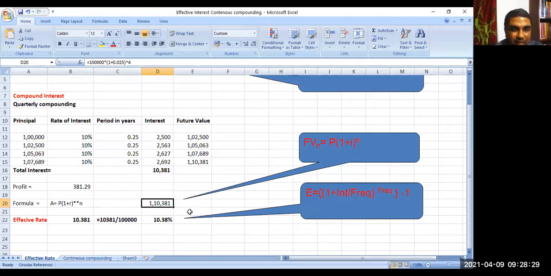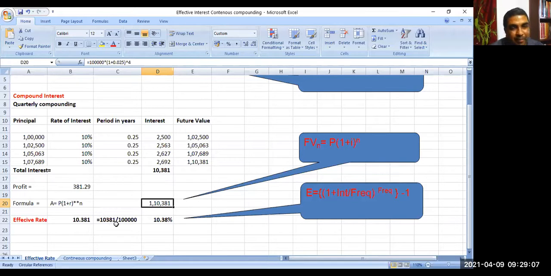Did you understand? Yes, sir. Now the question comes, what is the effective rate? Effective rate is when interest is credited more than once in a year. Here interest is credited 4 times. What is the annual equivalent of this? On 1 lakh rupees, I'm getting 10,381. So if you convert it annually, the rate is 10.38%.